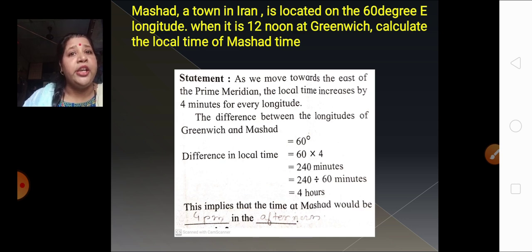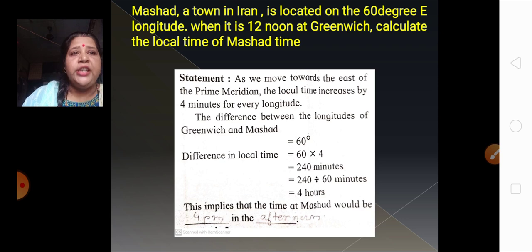Okay, as we move towards the east of the prime meridian. What is the prime meridian? The Greenwich meridian is called the prime meridian, which is 0 degree. As we move towards the east of the prime meridian, the local time goes on increasing by 4 minutes for every longitude. It starts from 0 degree up till 60 degree. It will go on increasing by 4 minutes.